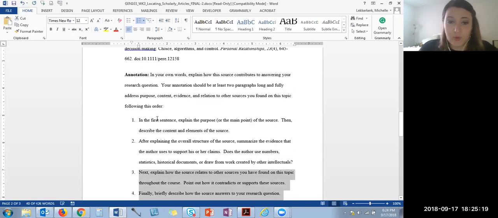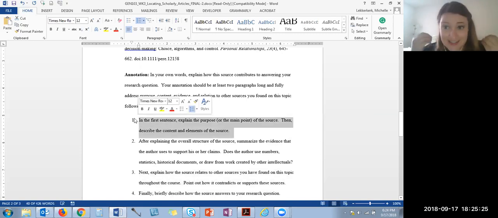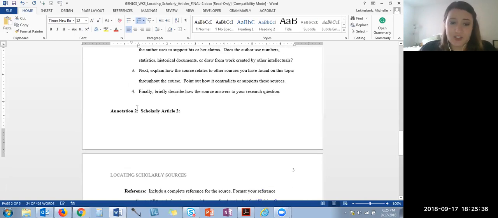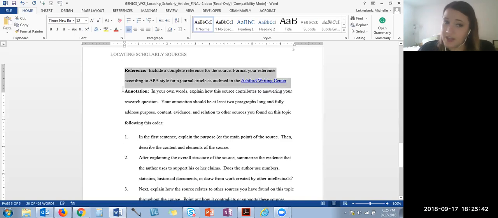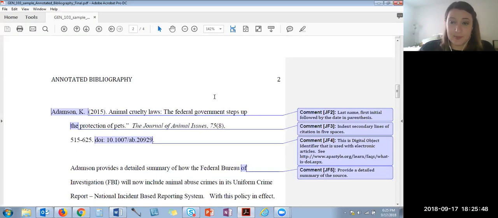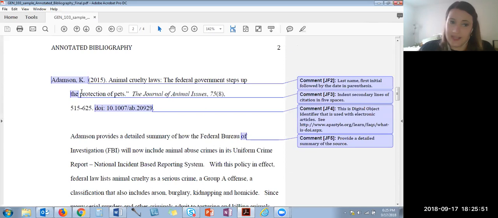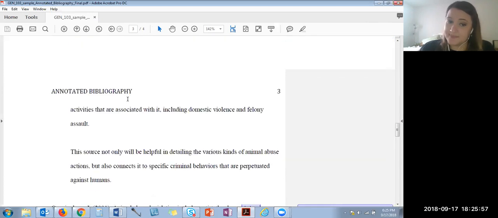Be very explicit here. When it says explain the purpose, I literally would like you to write, the purpose of this article is to, and then you state the purpose, is to show how online dating has many consequences, as an example. Okay? And then you just do that twice. You find one other scholarly source, you provide me the APA reference citation, and then you write your annotation. When you are done, it should look like the sample given in the assignment. As you can see, it should have an APA citation followed by a 2-paragraph summary. And you do that twice. Okay? That's an overview of the assignment.